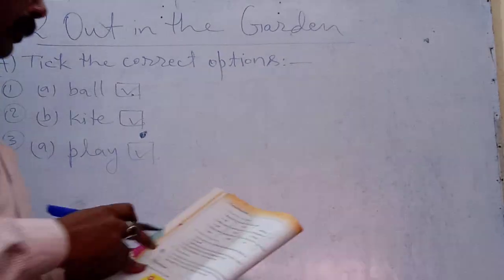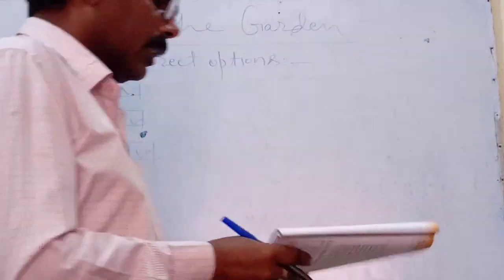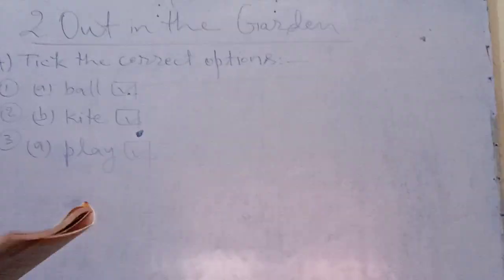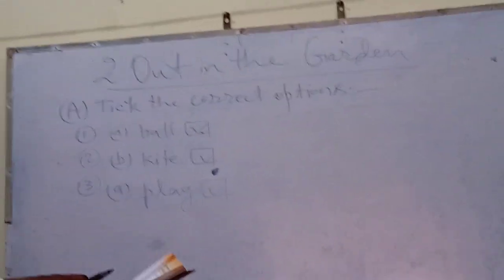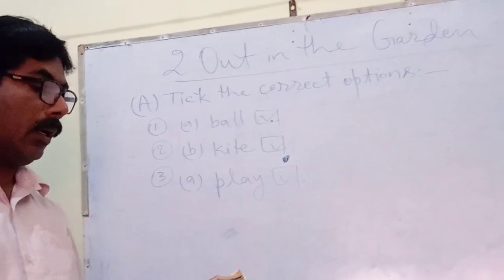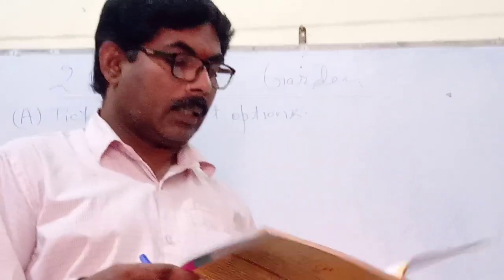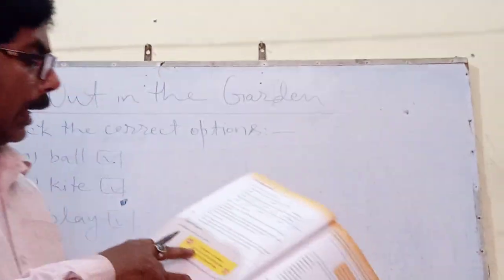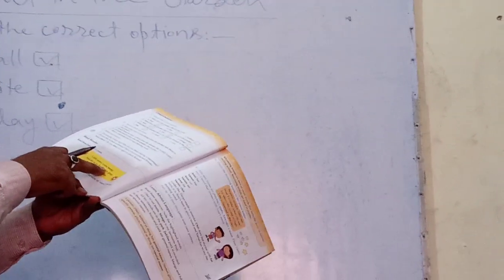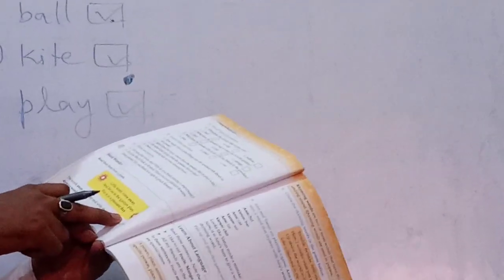And now there are some question answer in B and C. And next, in A, you have to circle the rhyming words. Just given here, away, play, day. They are rhyming words as well as you have to do it.